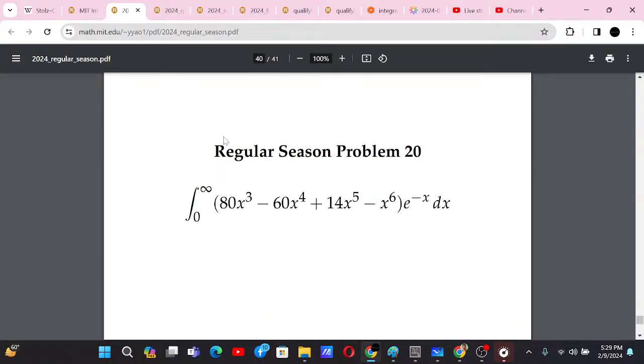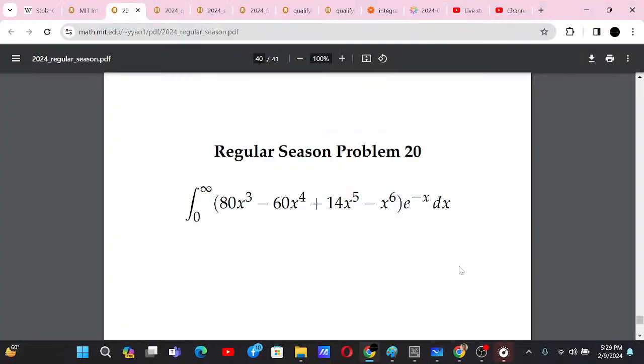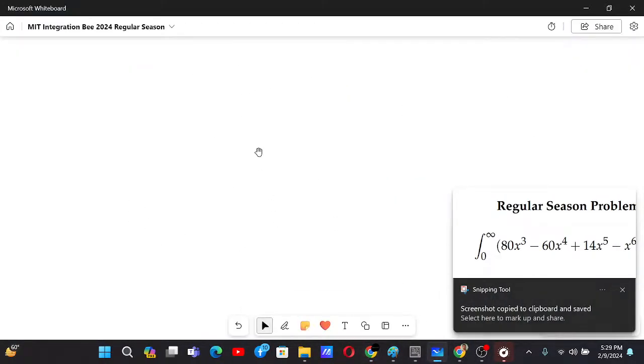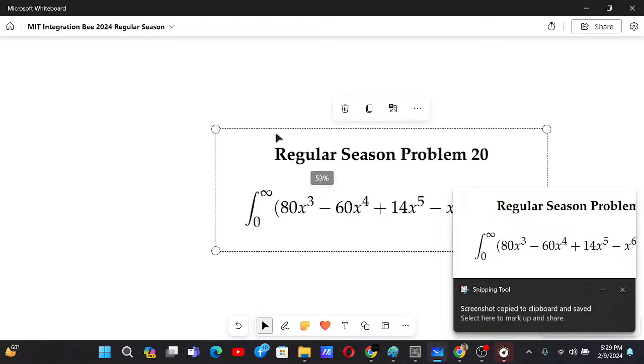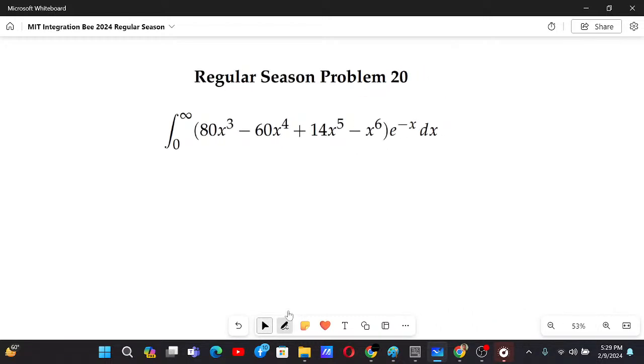This is the last problem, and this is a pretty interesting problem because this involves the gamma function. It involves the definition of the gamma function. That's why it's a pretty interesting problem, to be honest. Now basically, if you don't know about the gamma function, I will give an introduction to it, and that will be sufficient.